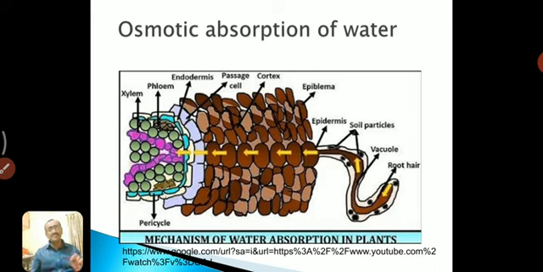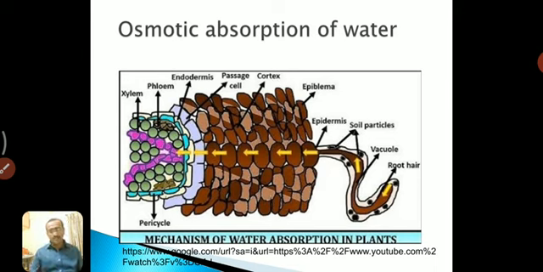When the cell absorbs the highest amount of water and regains its highest turgid size, the pressure exerted by that cell is known as turgor pressure. Here, due to the absorption of water from soil, the turgor pressure of the root hair increases.